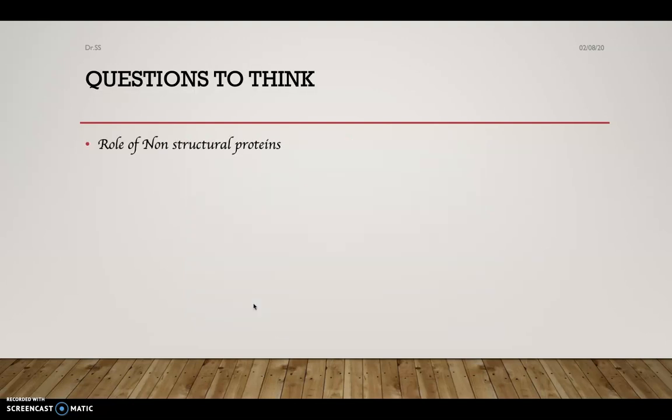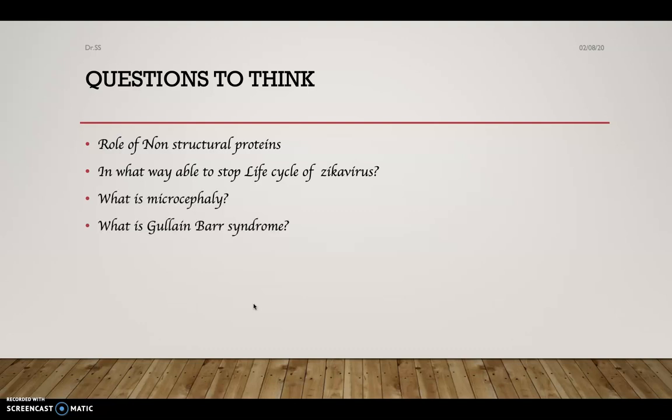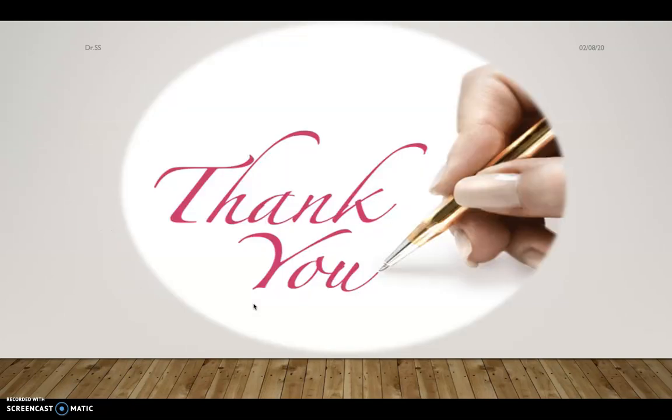And questions to think about: what is the role of non-structural proteins, and in what way are they able to stop the life cycle of Zika virus? What is microcephaly, and what is Guillain-Barré syndrome, and what do you mean by ADE by dengue virus antibodies? And note this question: if this happens, it may occur for COVID patients also. Antibody dependent enhancement is applicable for some other diseases also; you can give an example. And what is the main function of RdRp? Okay, and thank you.